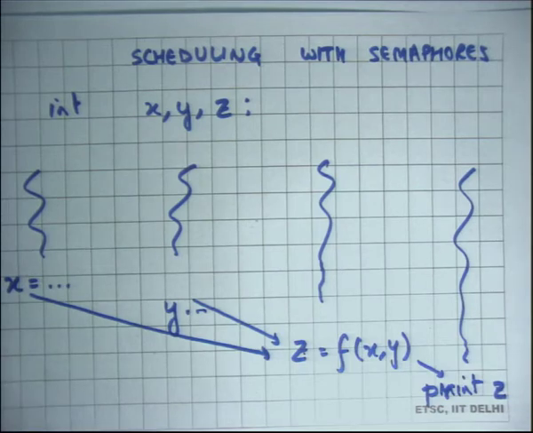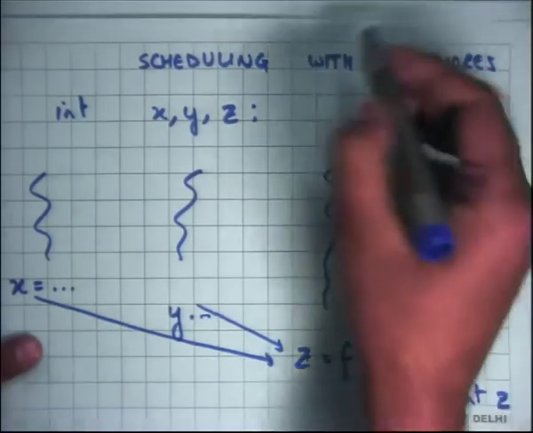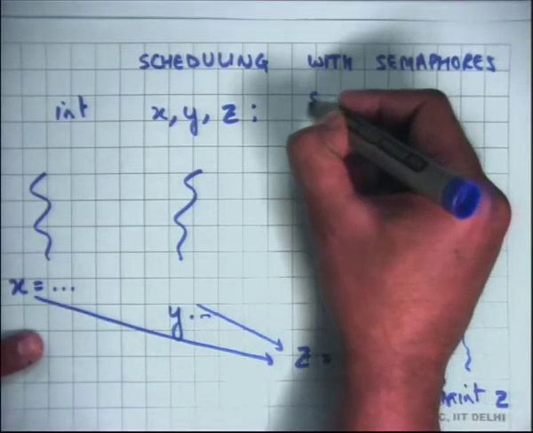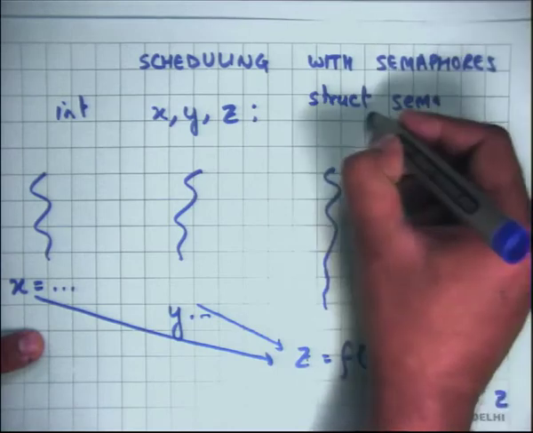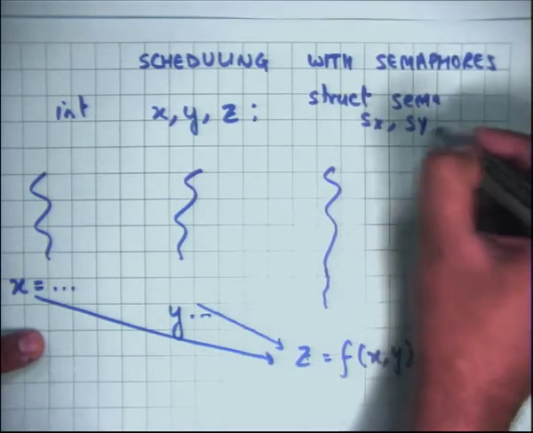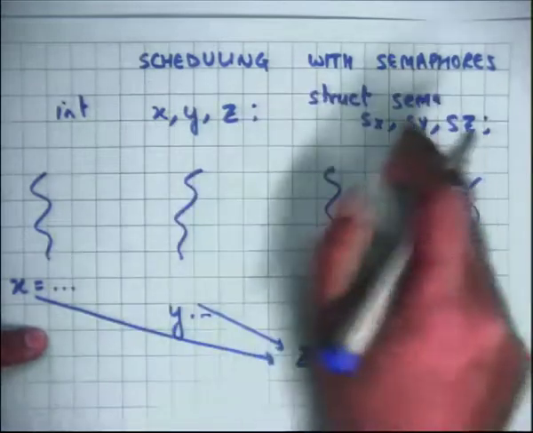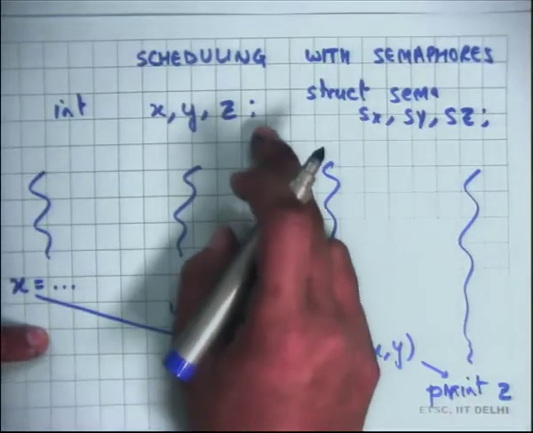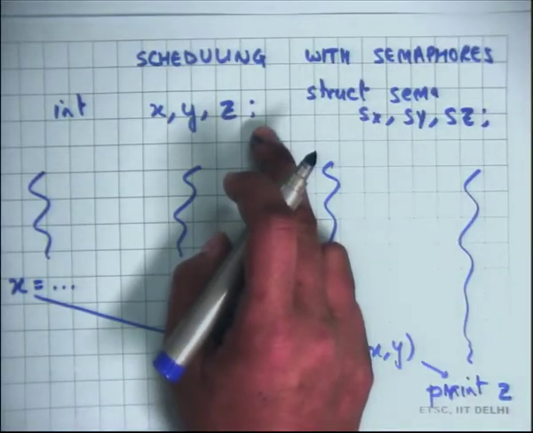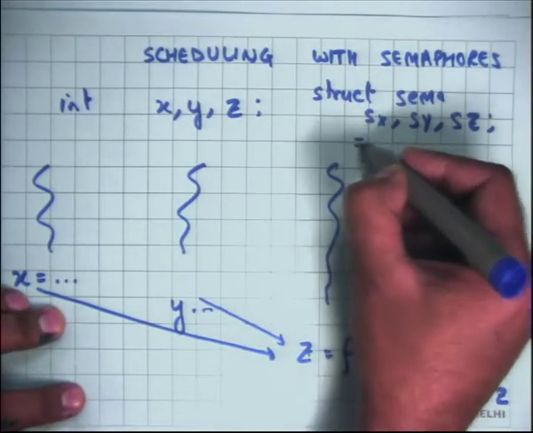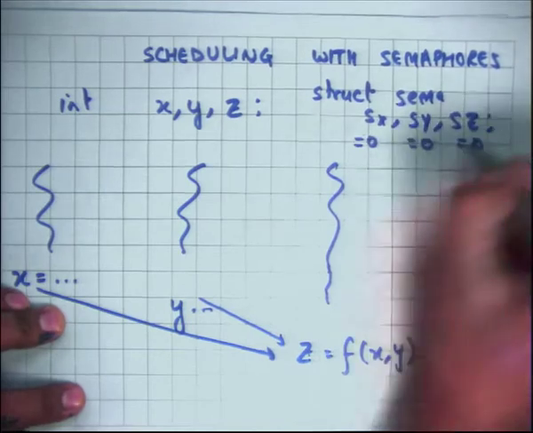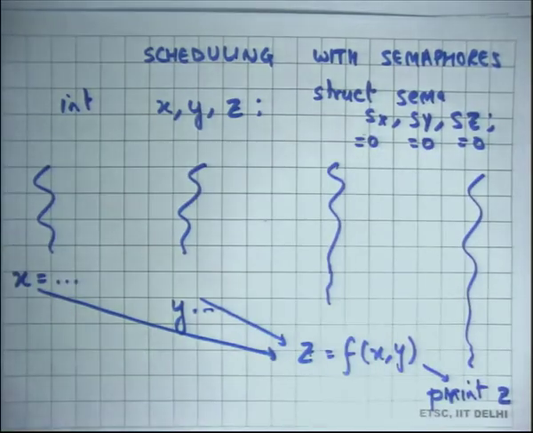Okay. One way to do this is using semaphores. So you can say struct sema Sx, Sy and Sz. You associate one semaphore with each variable, denoting whether that variable has been computed or not. So Sx, and you initialize it to 0. All these semaphores are initialized to 0. You call the sema init function to initialize them to 0, and then you write code something like this.